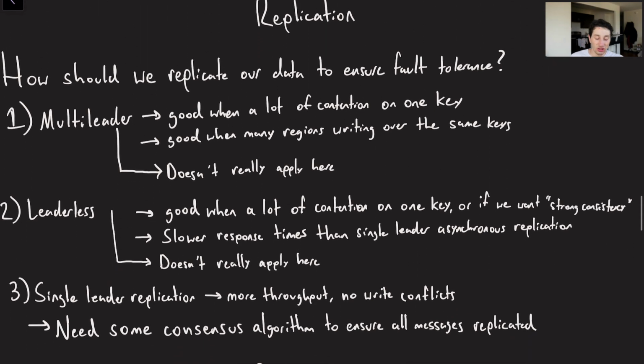Cool, let's talk about replication quickly to get a better sense of what's going on here. We want to be sure that all of our messages are going to be delivered. So what options do we have? Well, for starters, we have multi-leader replication, which basically means that if we want to write to the same node ID from multiple different regions, we could. That being said, I don't really know that this is going to be a huge requirement of our system.